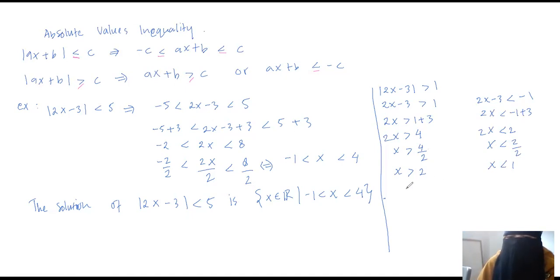Okay, so we get this solution when the absolute value of 2x minus 3 is greater than 1. So we get the solution is x greater than 2 or x less than 1. So we get the solution x in real numbers when x is less than 1 or x is greater than 2. So this is how to write down the solution.